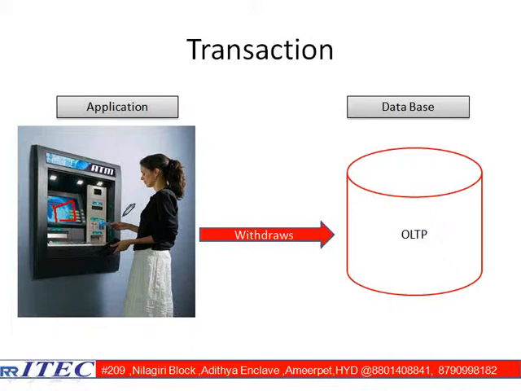To verify whether the transaction is available or not, somewhere I need to record it. That recording I need to do at a very detailed level: at what time he came, what the customer number is, how much amount he withdrew, and in that amount how many 500s and how many thousands there are. If that kind of information is available, then I can confirm whether this transaction happened or not. Once I confirm this transaction happened, then I can give the money.